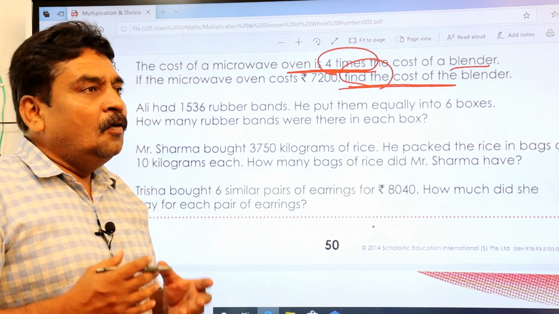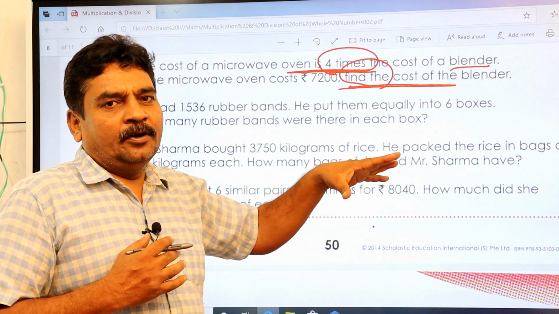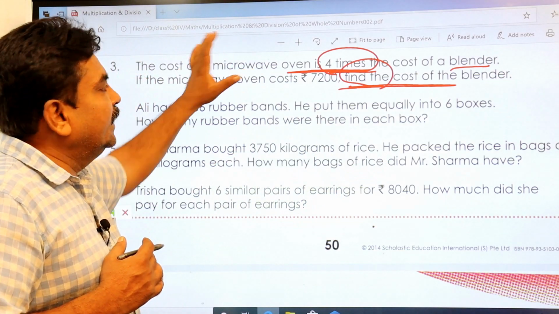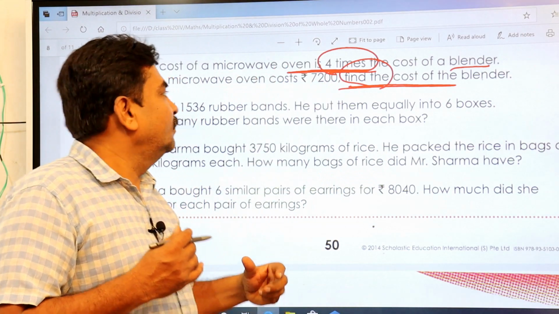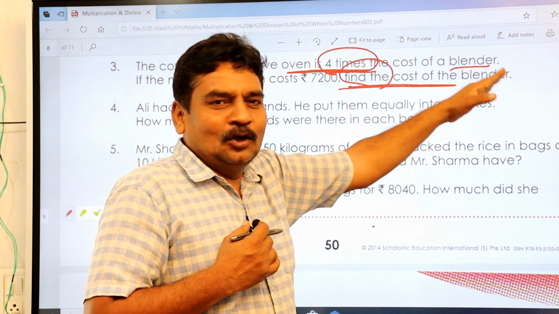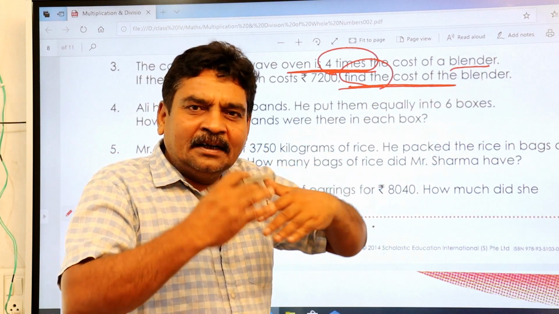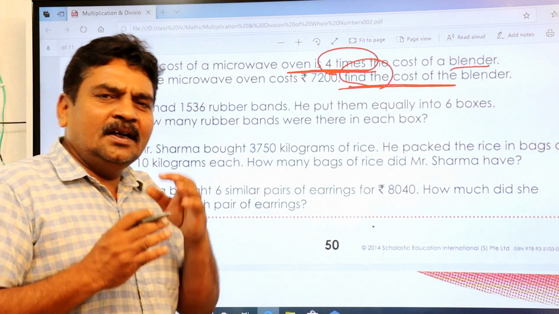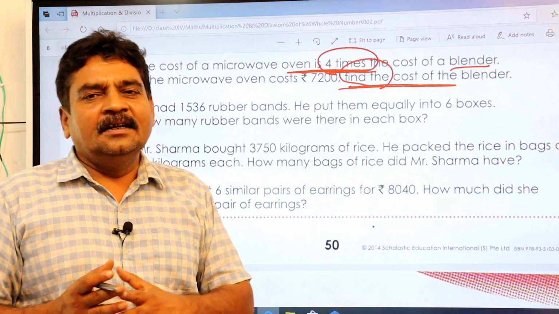So here, what is the cost given in your question? That is more important. If the higher cost is given, then you have to divide it to get the lower cost. If the lower cost is given, then you have to multiply it so many times so that you can get the higher cost.